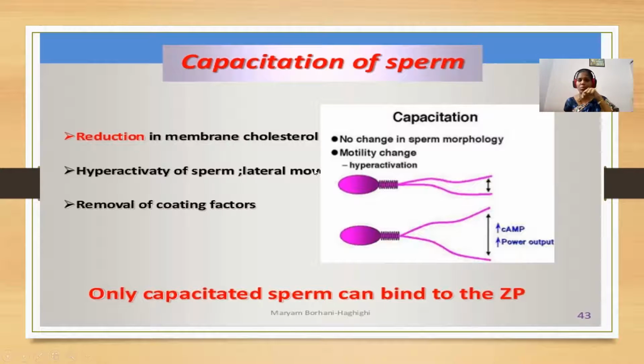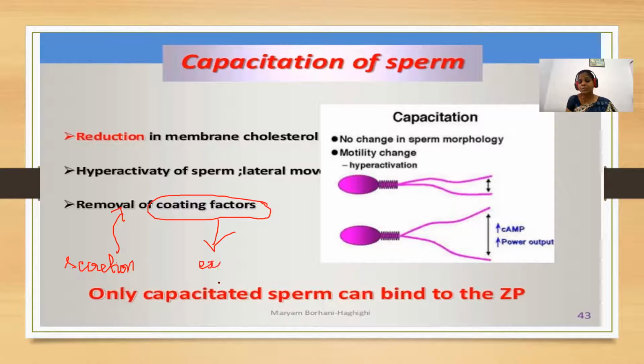You have seen the acrosome of the sperm head, which has a sharp tip, and the acrosome has some coating factors on its surface, which hide the receptors present on the acrosome. Once the sperm enters the female genital tract, the tract secretes some secretions, and these secretions remove the coating factors present on the sperm head, that is the acrosome.